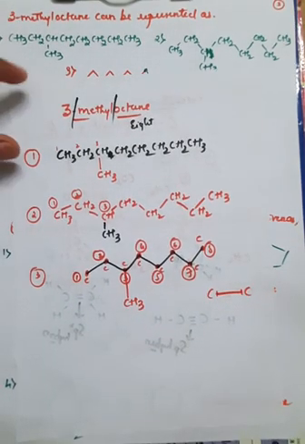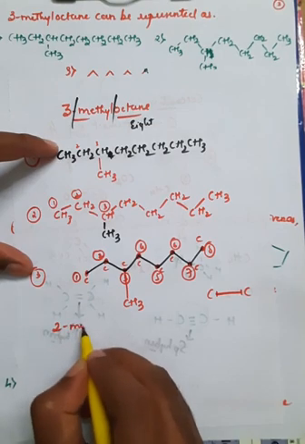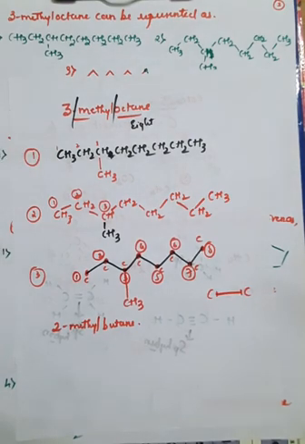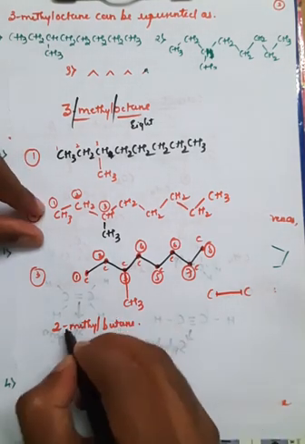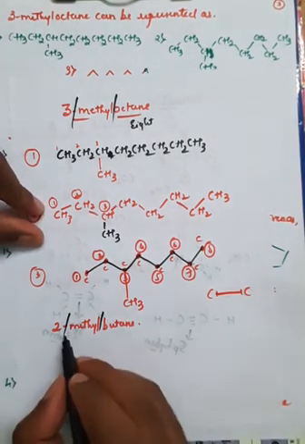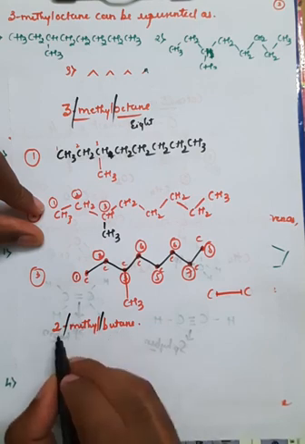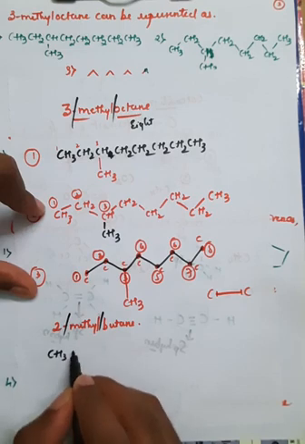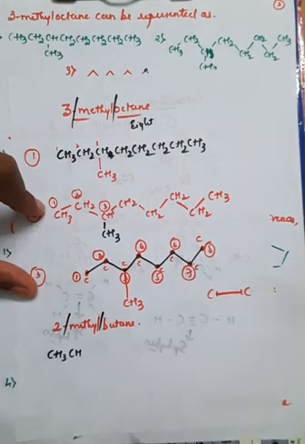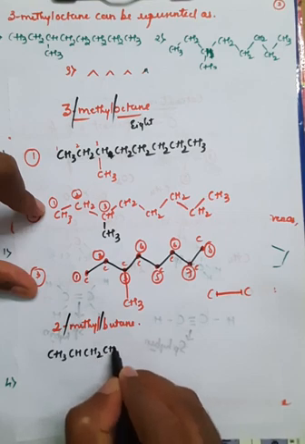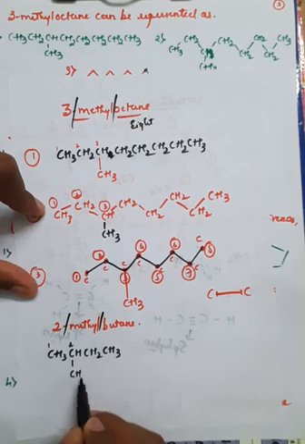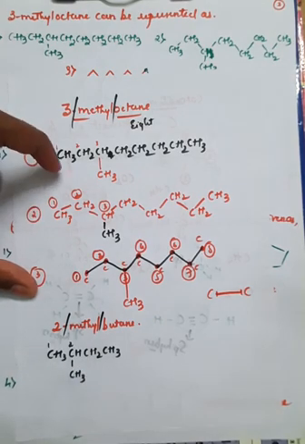Similarly, if you take 2-methyl butane, 2-methyl butane means that it has 4 carbon atoms, right? Butane generally consists of 4 carbons. If you split this word, you will get 2 parts. 2-methyl butane means at the second position there is a methyl group, on a butane chain. Butane means the terminal is always CH3, so that is CH3, CH, CH2, CH3. This is the first position, this is the second position, and there is an attachment of CH3. So this is the structure of 2-methyl butane.